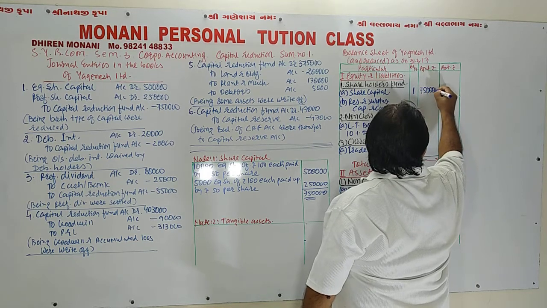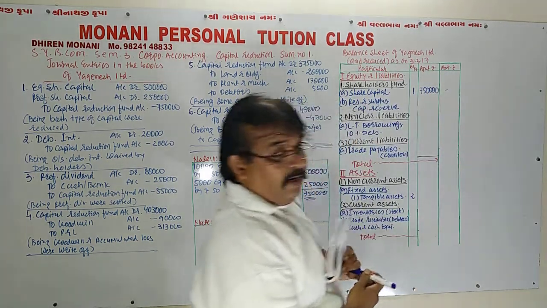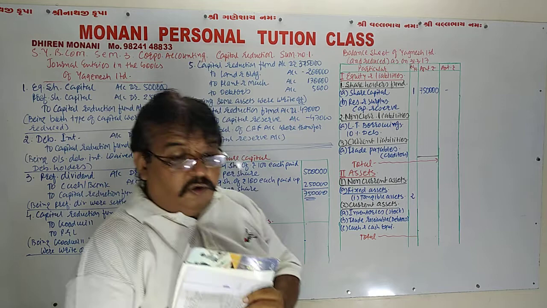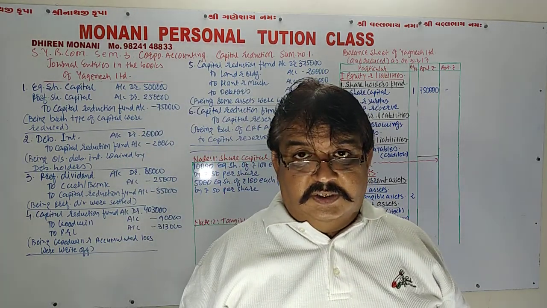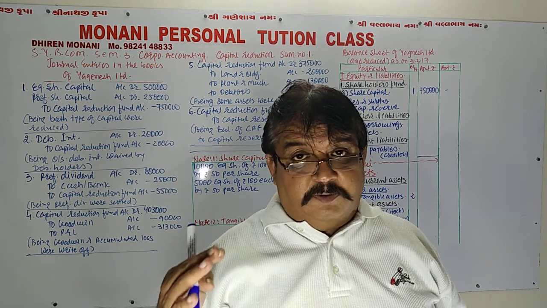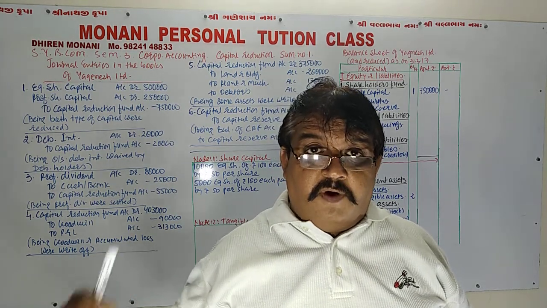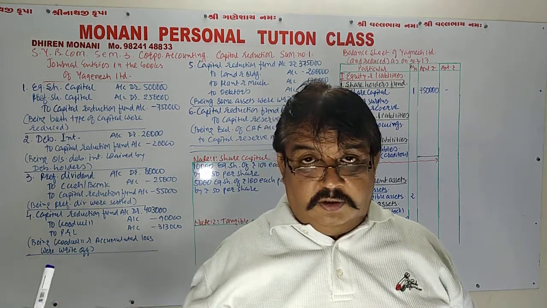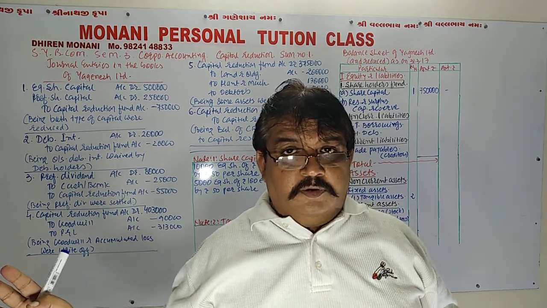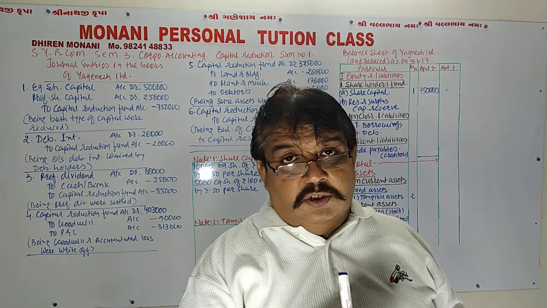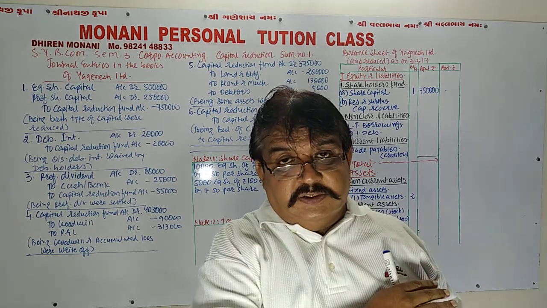Now, reserves and surplus. Normally in this scheme, all types of reserves and surplus, like security premium and general reserve, were transferred to the capital reduction fund for the purpose of capital reduction. So they do not appear in the new balance sheet.